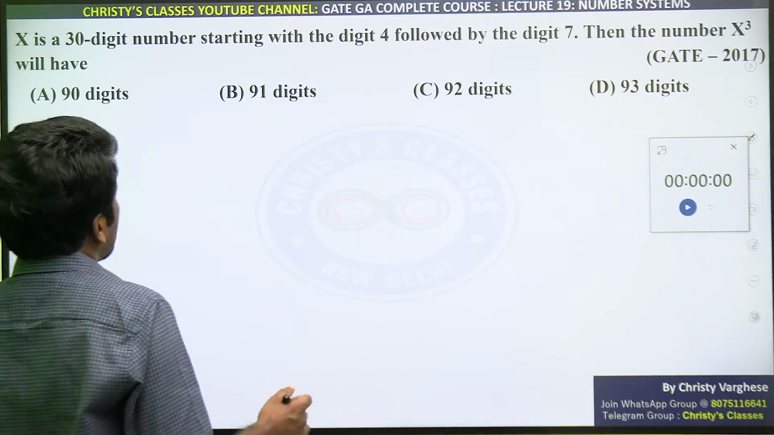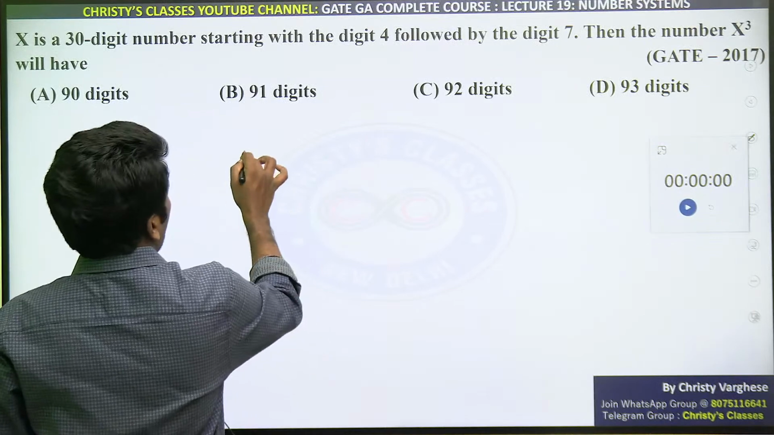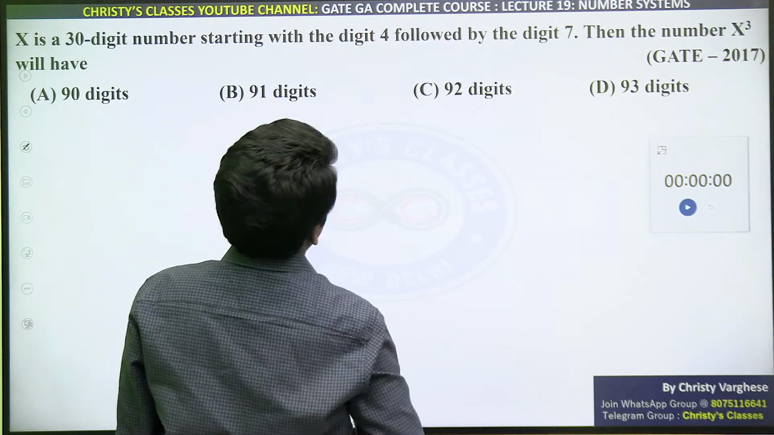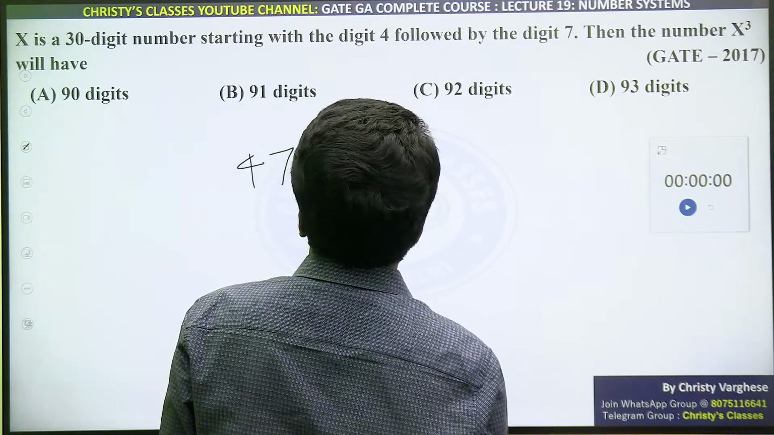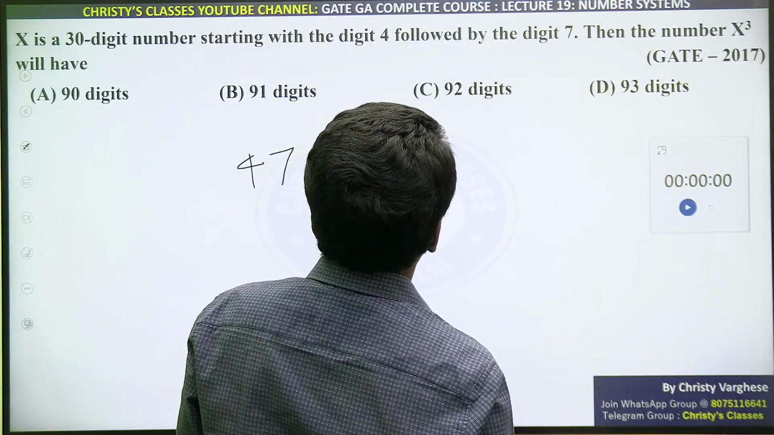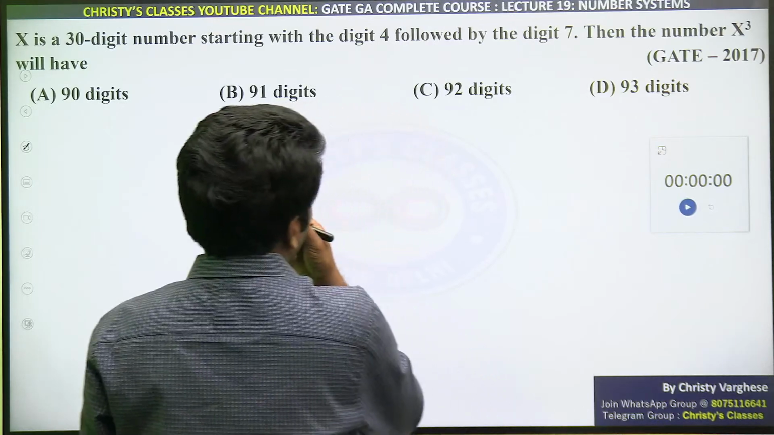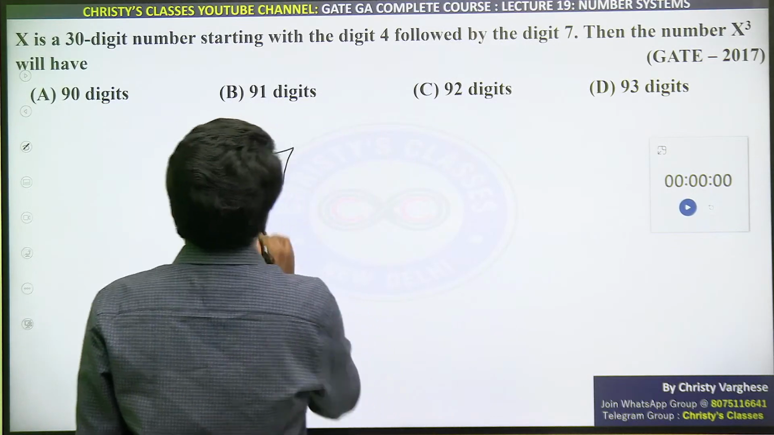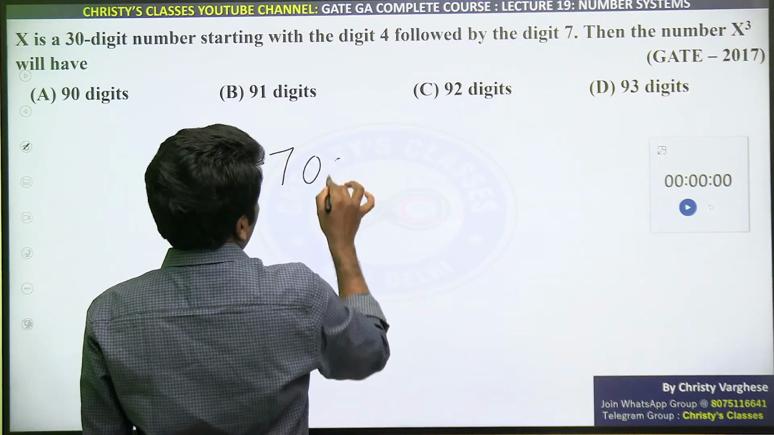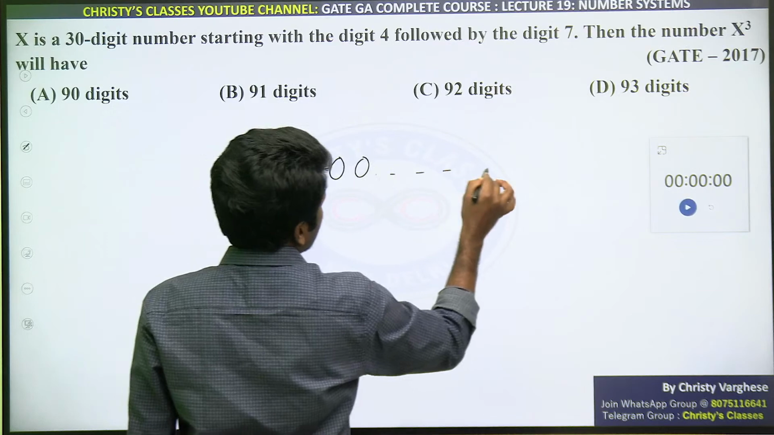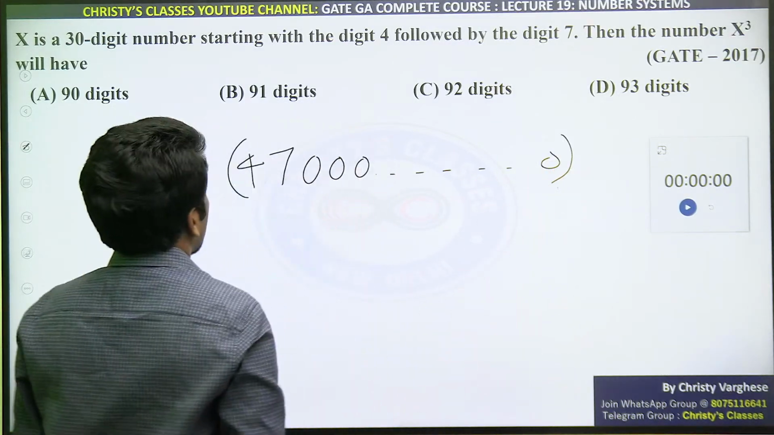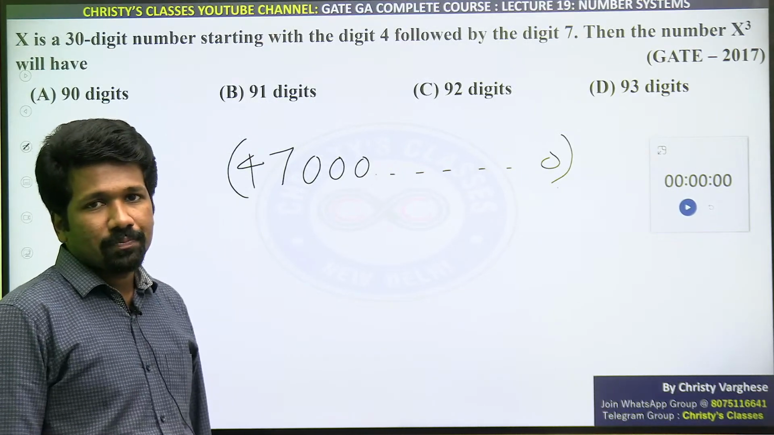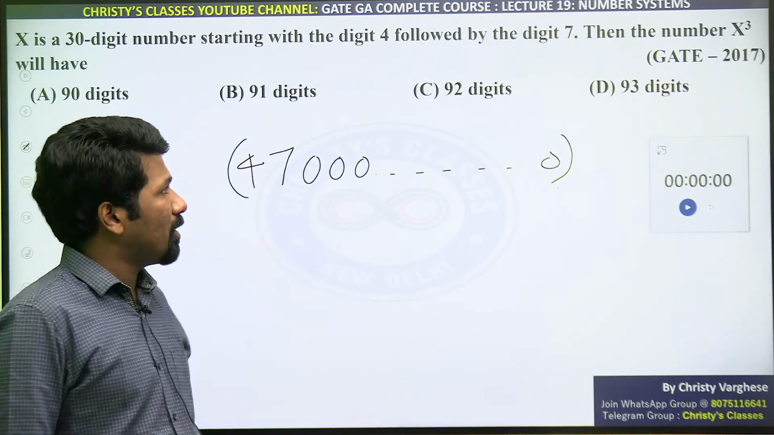X is a 30-digit number starting with the digit 4 followed by the digit 7. So 4 and 7 are the first two digits. Then the number x cube will have... So 47, for example, I will take all other digits as 0, because that is the minimum possibility starting with 4 and 7. Are you getting? All others will be 0 is the minimum possibility.